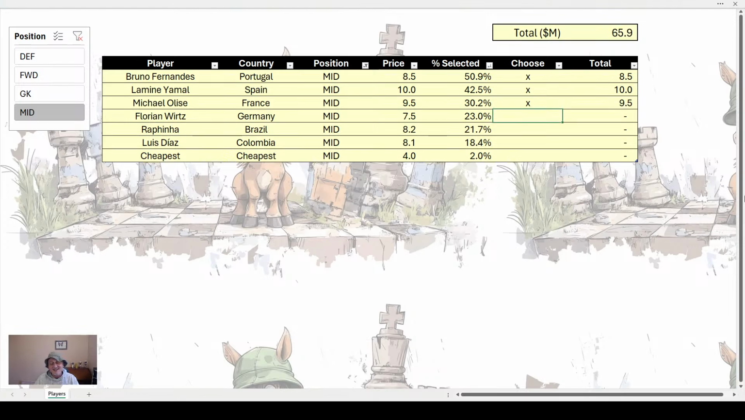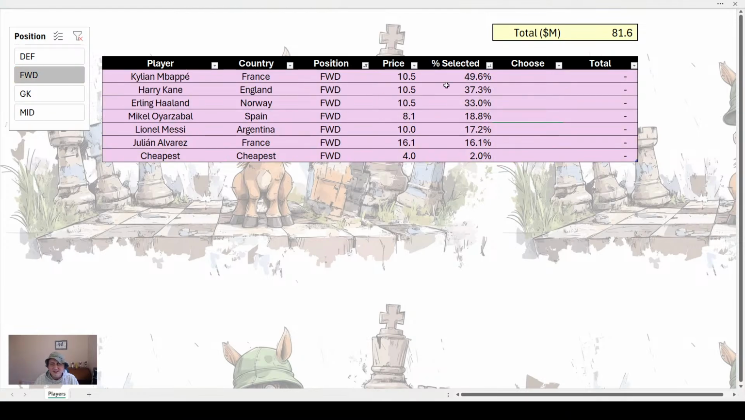I'm fine having Elise. He's very good, nice and attacking. He's quite popular among serious managers. Wirtz is all right. Rafinha, he's very good. Very happy to have Rafinha. And again, a lot of content creators do have him. We're now at 81.6 million.